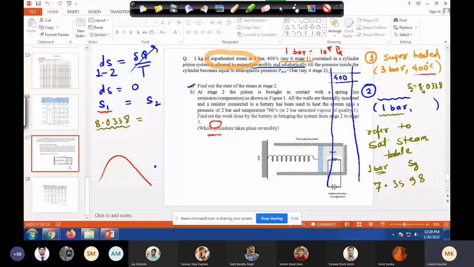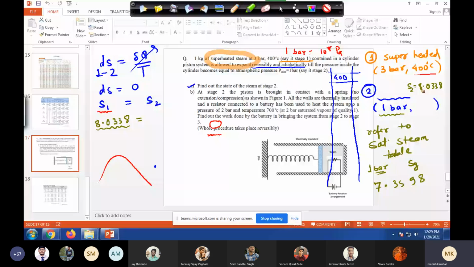So how we'll find out the temperature then? What we need to do? Anyone? Let's keep this problem this way, which is not correct, but anyway. So yeah, we have to go to again superheated steam table, right? And we'll go to 1 bar, right? Correct. And then how we'll guess the temperature? So what do you think? Sir, anyway, we will check at what temperature the entropy is 8.03. Very good. You are right.